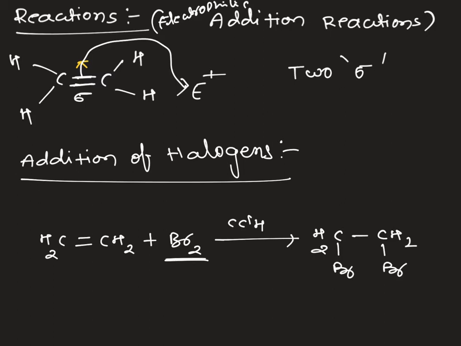We call these dihalo compounds vicinal dihaloalkanes. The halogens are present on adjacent carbons, so we call it vicinal dihaloalkane. When we write the name, it is 1,2-dibromoethane. This is the simplest reaction. When we add halogens to an alkene, it always forms a dihalo compound, and the halogens are in the vicinal position, meaning on adjacent carbons.